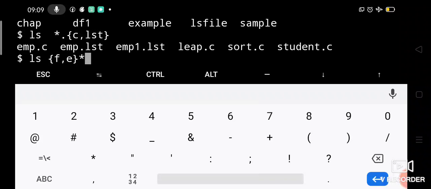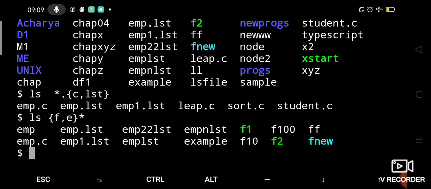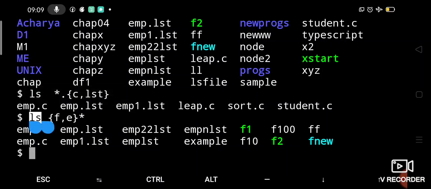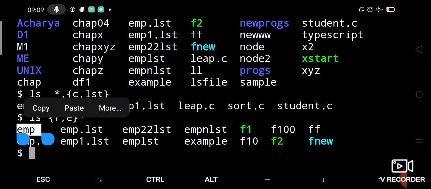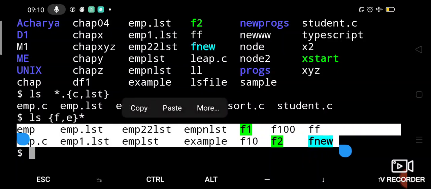See, it has listed all the files from here to here. You can see all the files starting with E and F are listed, followed by anything. That is how you can match the dissimilar patterns, right?